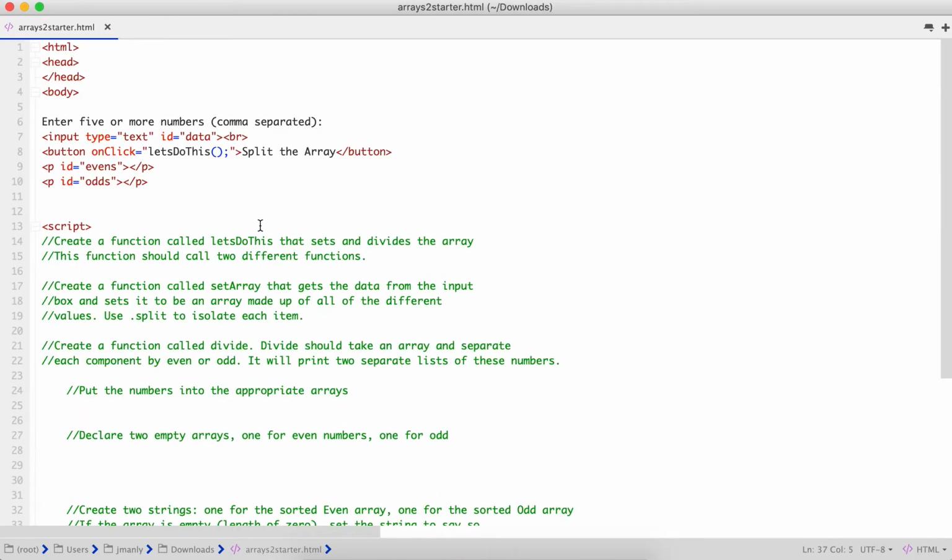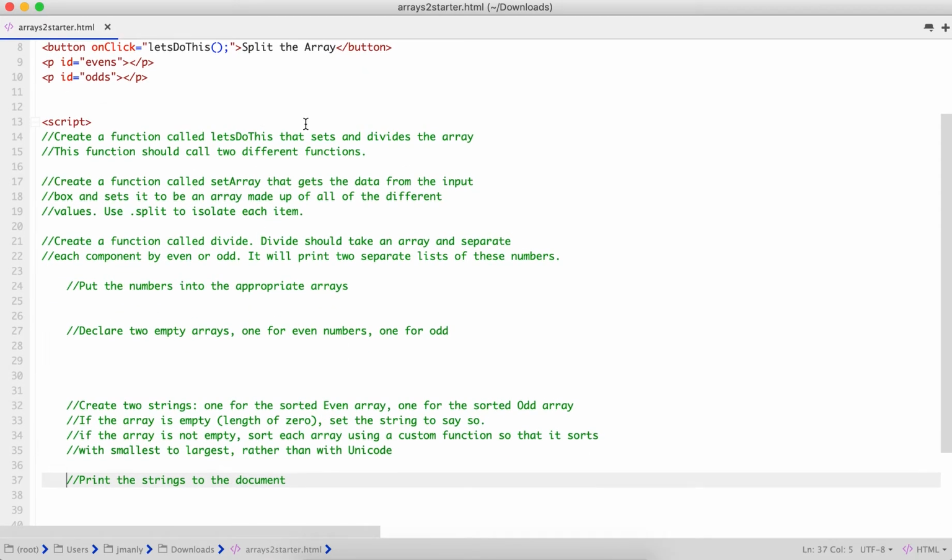Okay, so if you are in Arrays2 starter, you should see all of these different comments. You should read through all of them on your own so you understand what we're doing. We're going to read through them step by step as we work through this code.